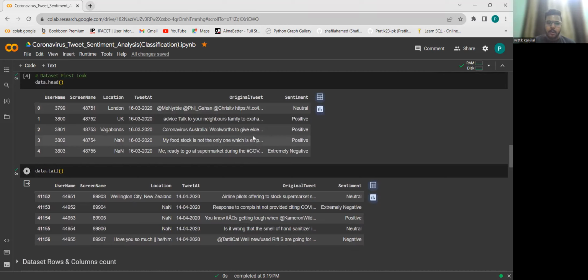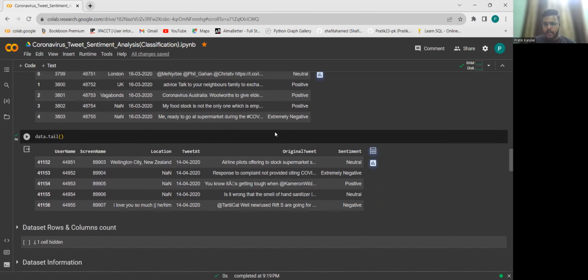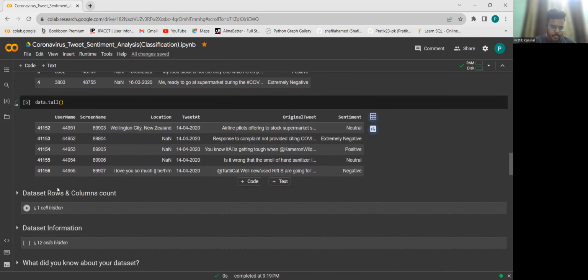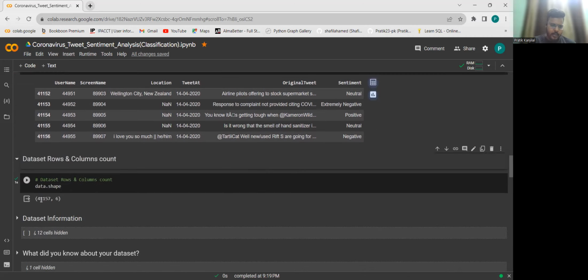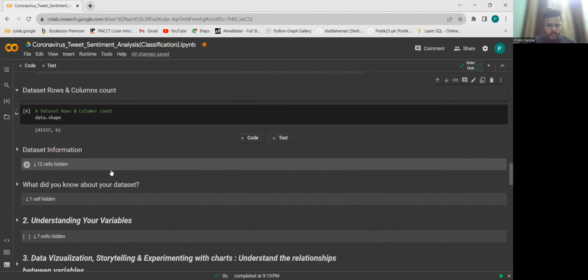This is the textual column we have over here, and we need to deal with this textual data and the target variable, that is the sentiment. Either it is neutral, positive, or negative. Currently, there are two more sentiments like extremely negative and extremely positive, so we are going to deal with that also. And now look at the shape of the data set. This is something like 41,000 plus rows and 6 columns.